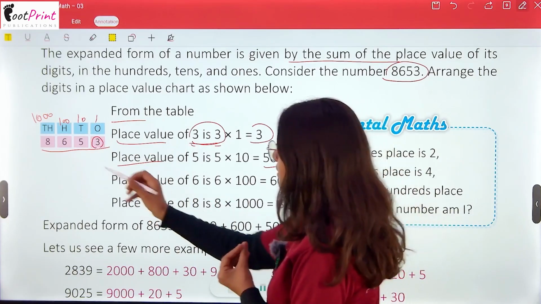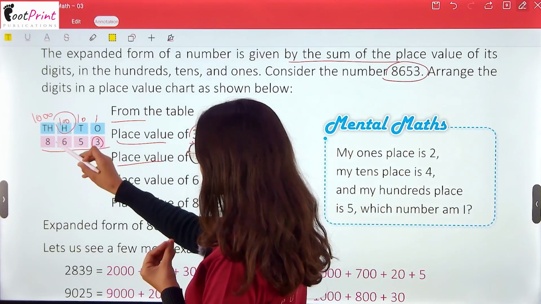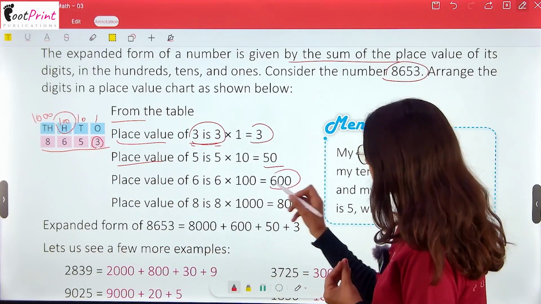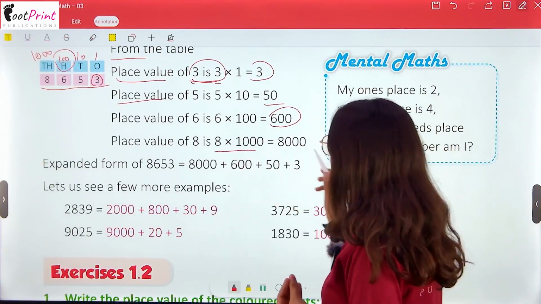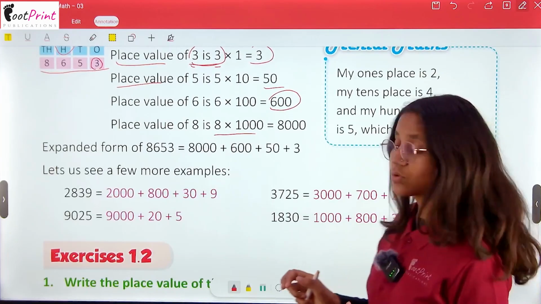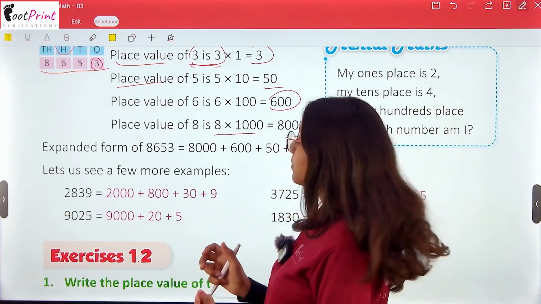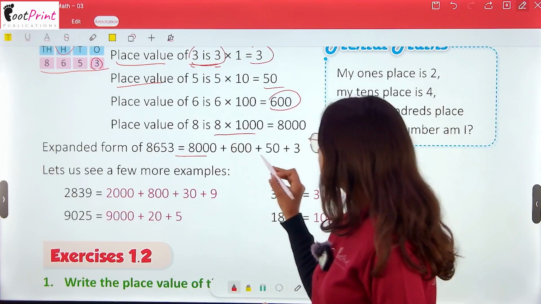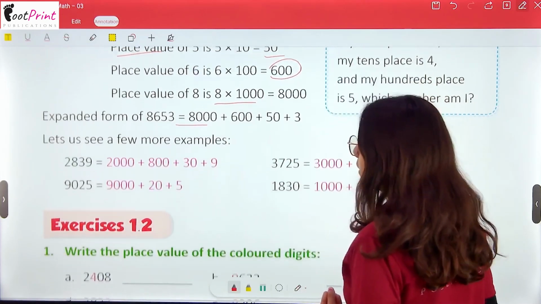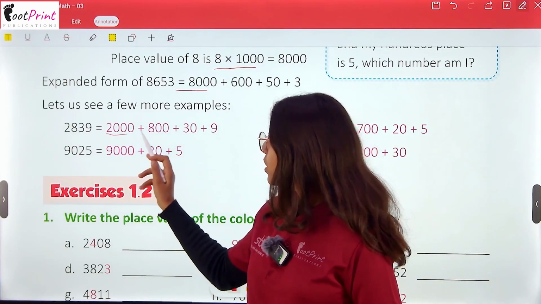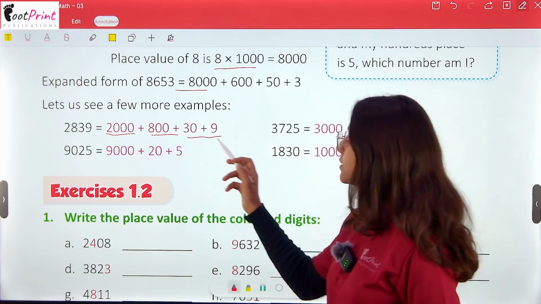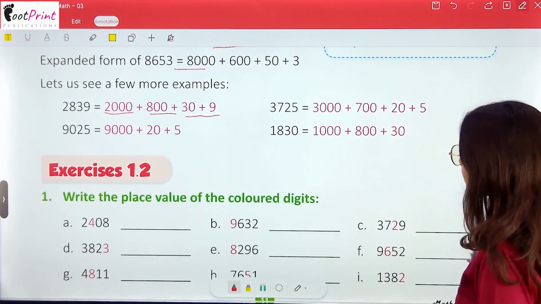The place value of 6: 6 is at the hundreds place, so 6 multiplied by 100 gives 600. And the place value of 8 is 8 into 1000, that is 8000. So the expanded form of this particular number will be 8000 plus 600 plus 50 plus 3. Let us see one more example, like 2839. This is its expanded form.